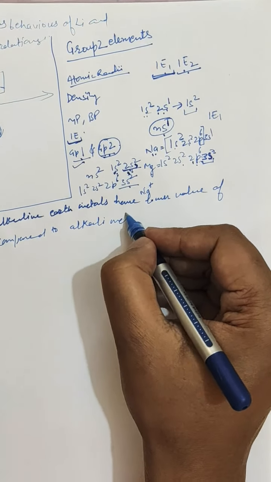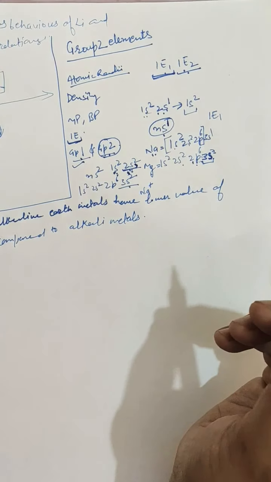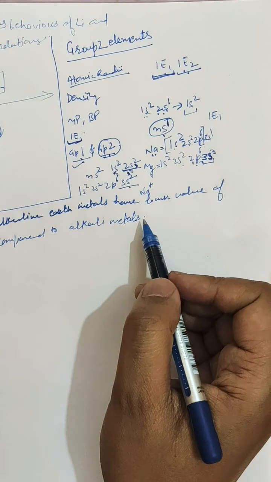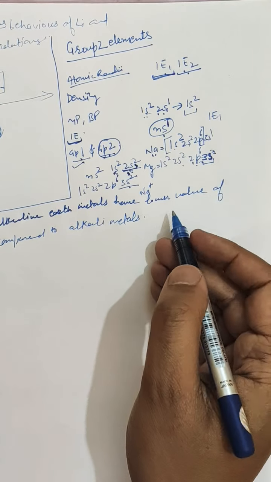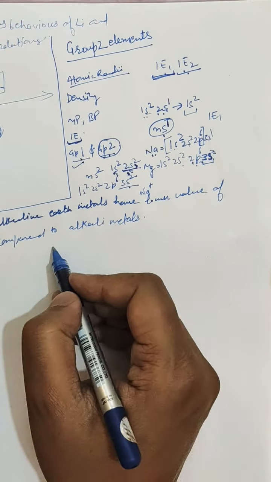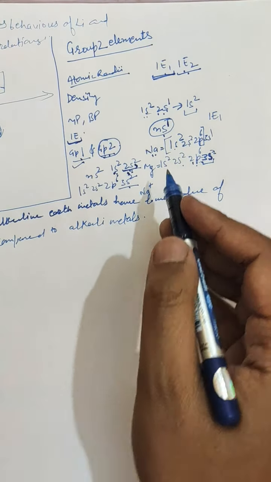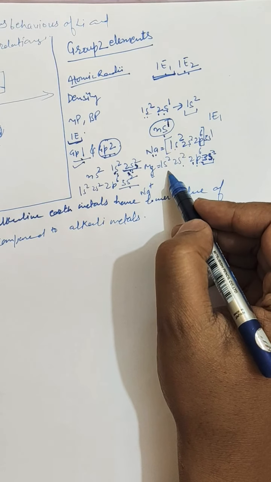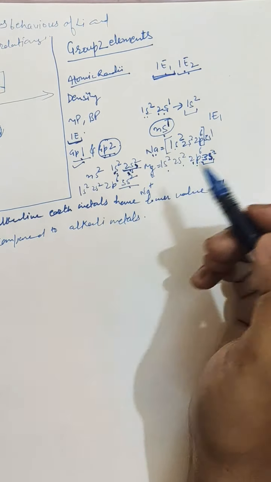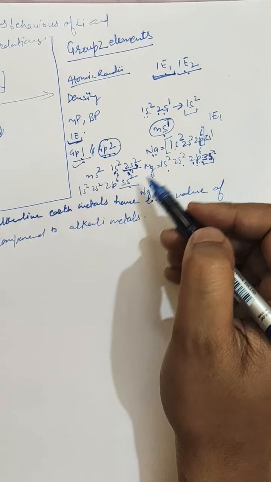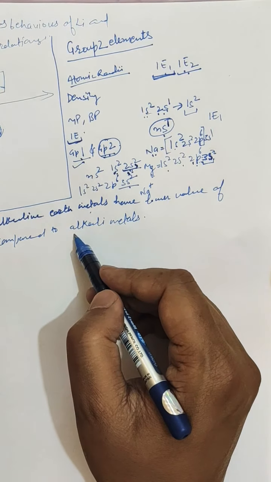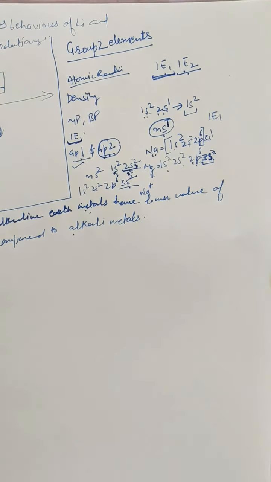So this question can be asked in 2 or 3 more ways, like why alkali metals have lower value of IE1 as compared to alkaline earth metals. So basically you must know what the electron configuration is after IE1 and IE2. Then you can answer any question of this type.